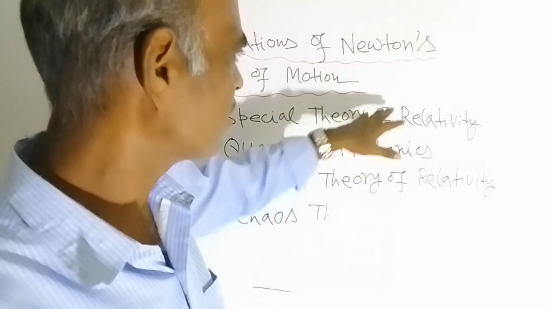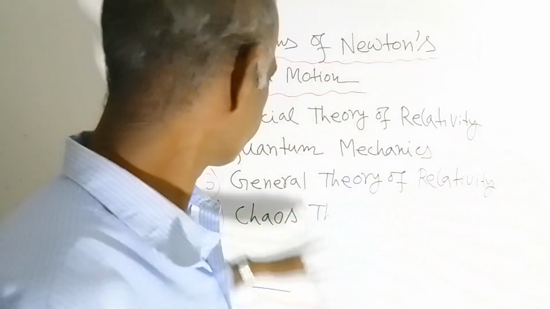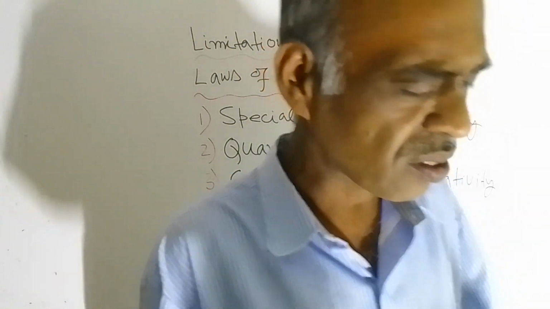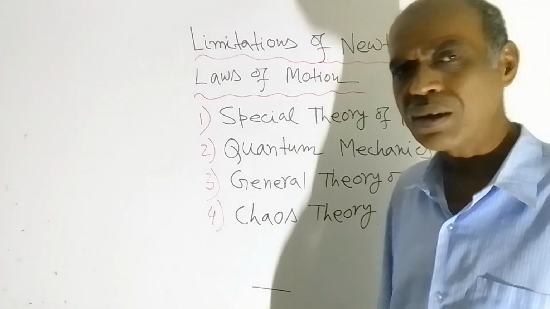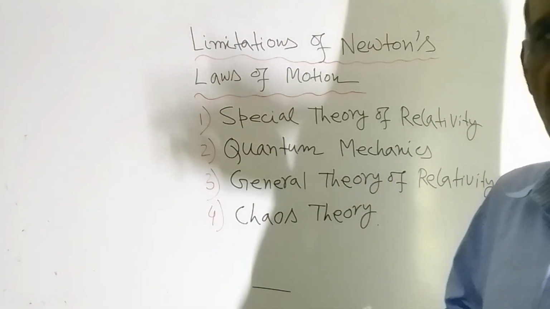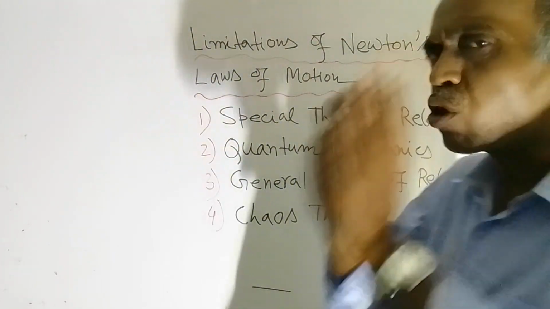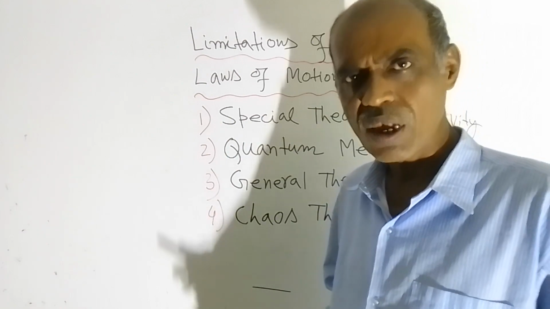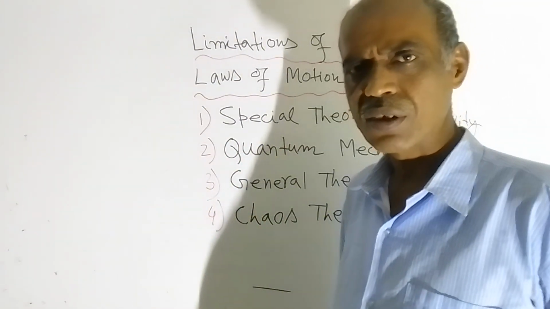After 20 years of this theory, this was invented. Quantum mechanics, this was discovered, not invented. This was discovered. And you know that quantum mechanics is applied for subatomic particles, means small particles. Electrons, protons, neutrons, these particles.